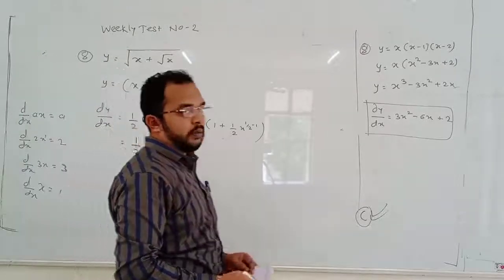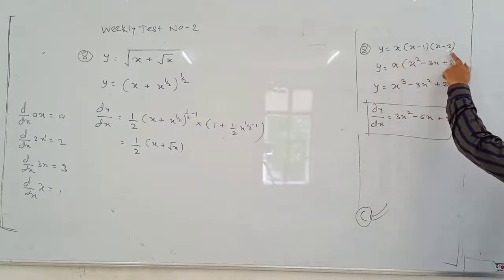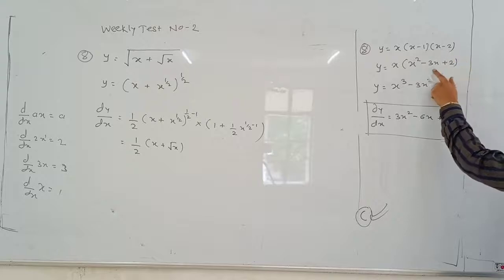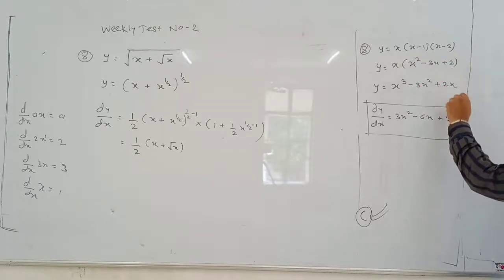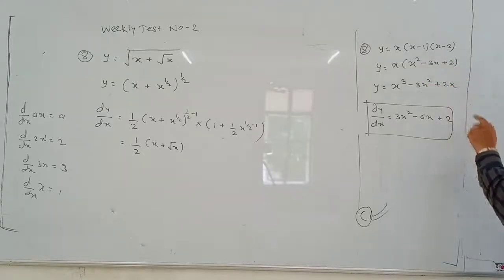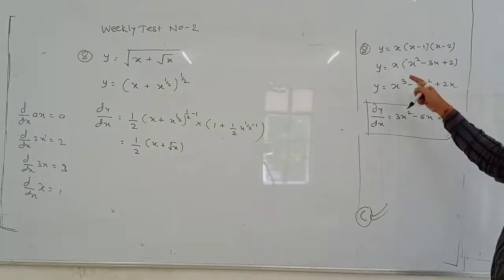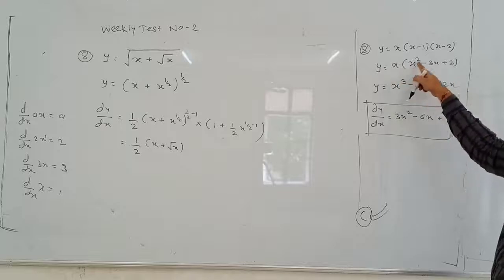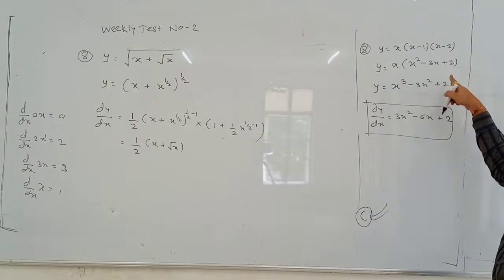Okay, come here. It is y equals x into x minus 1 into x minus 2. I have opened these two brackets. Minus 1 minus 2, that is minus 3x, and minus 2 into minus 1, that is plus 2. Okay, their sum is here, and their product is here. We have seen this in 10th class, how to open the two factors of a quadratic equation. Now this x, the third one, I have multiplied to this bracket. X into x square, x cube, x into 3x, 3x square, x into 2, 2x.